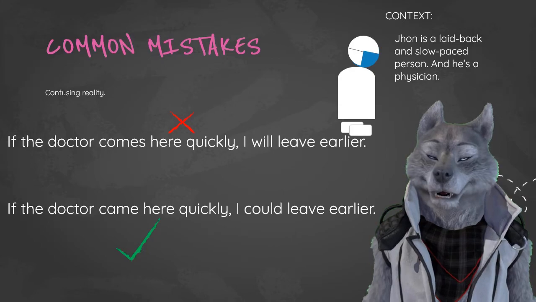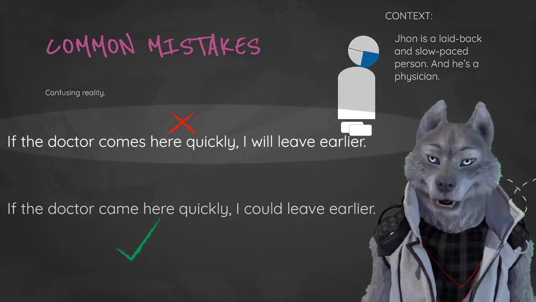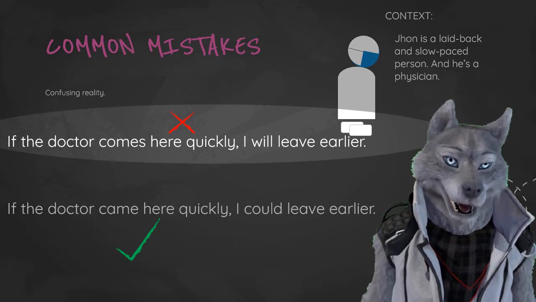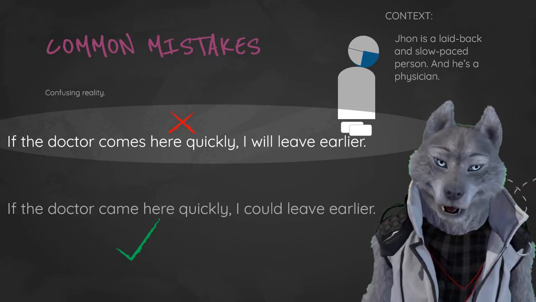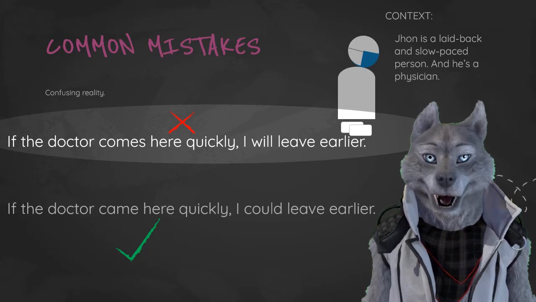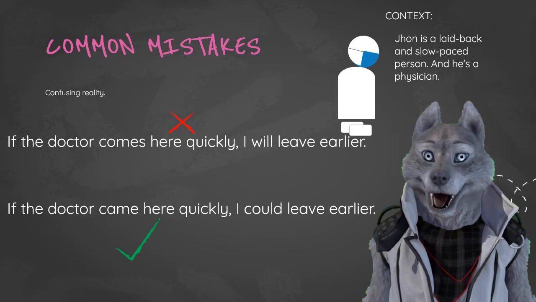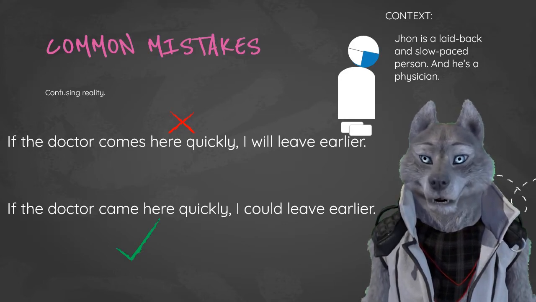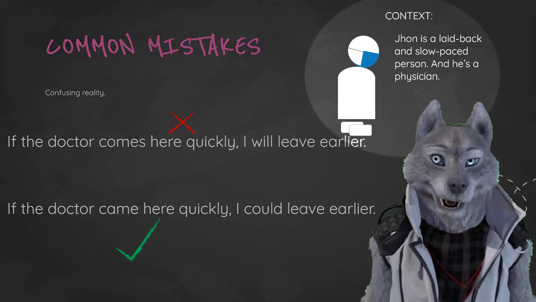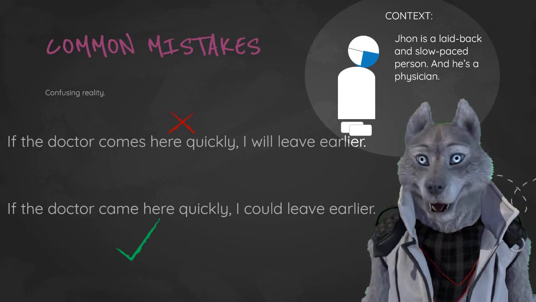And finally, well, you may see that both sentences appear correct. If the doctor comes here quickly, I will leave earlier. Yeah, well, who are you talking about? Yeah, in the second conditional, unreal things are not necessarily crazy imaginary things with dragons and all. Reality depends also on the context and the people we're talking about. So, this sentence is impossible. Why? Because I'm talking about this doctor, John. Well, you didn't know it, so how can I blame you?